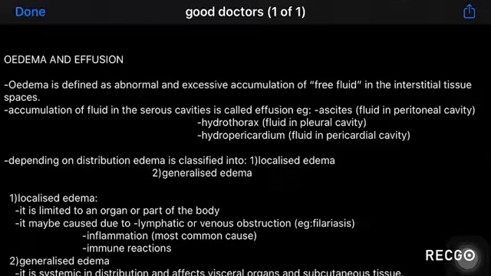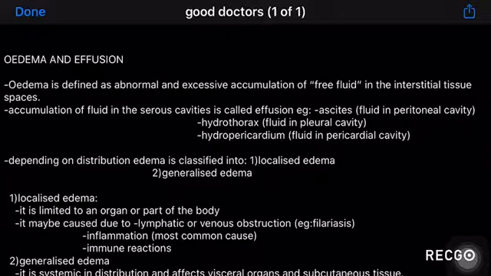Next topic of discussion is edema and effusion. Edema can be defined as the abnormal and excessive accumulation of free fluid in the interstitial tissue spaces. The accumulation of fluid in the serous cavities is called effusion. Examples are ascites, which is fluid in the peritoneal cavity, hydrothorax, fluid in the pleural cavity, and hydropericardium, fluid in the pericardial cavity. Depending on the distribution, edema is classified into two: localized edema and generalized edema.